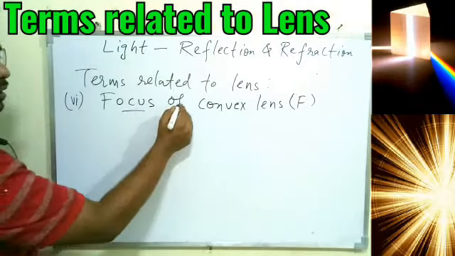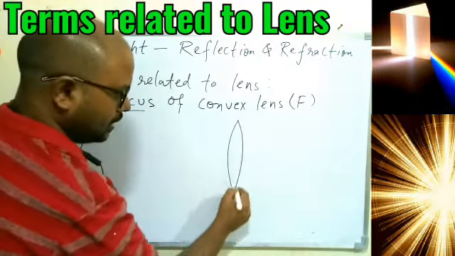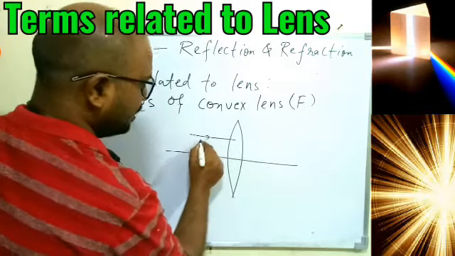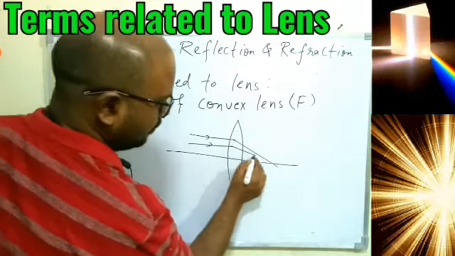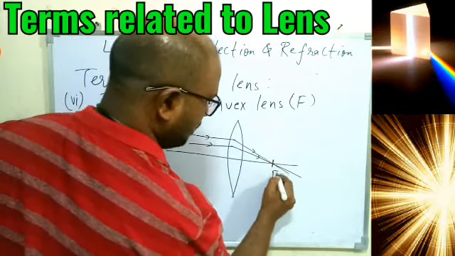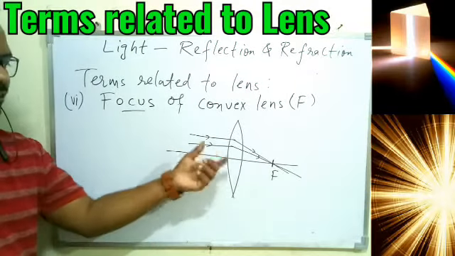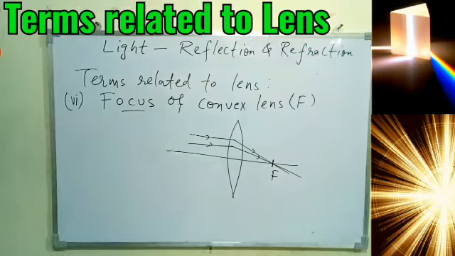So in a simple diagram, we can show it this way. A ray of light coming parallel to the principal axis will converge at the same point, and this point is called focus. So this is the brief diagram, but actually within the lens also two times refraction takes place.